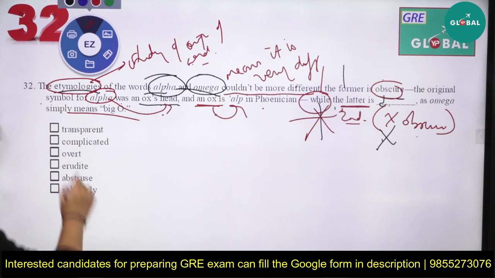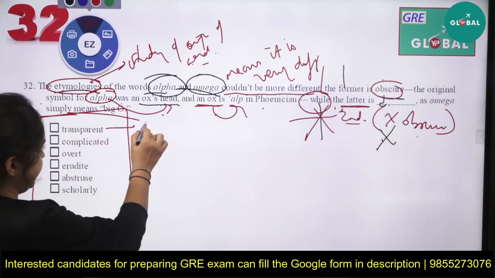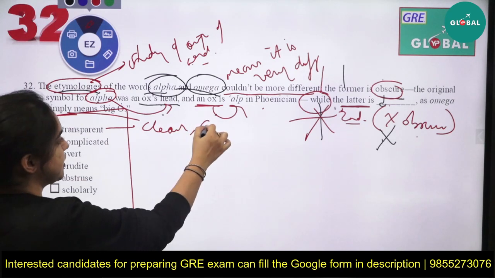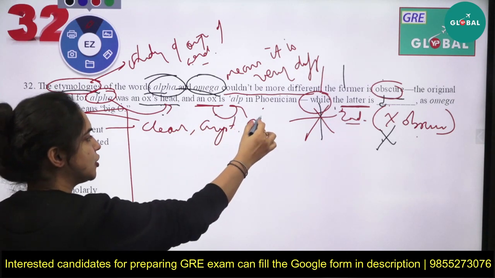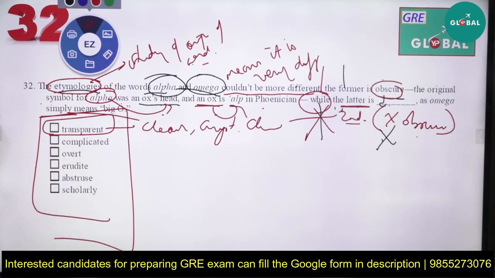Now let's study the six meanings, the six options provided to us. First is transparent. As we all know, transparent means something that is very clear, crystal clear, like a clear thought in your head. Complicated means something that is complex, involved, entangled.